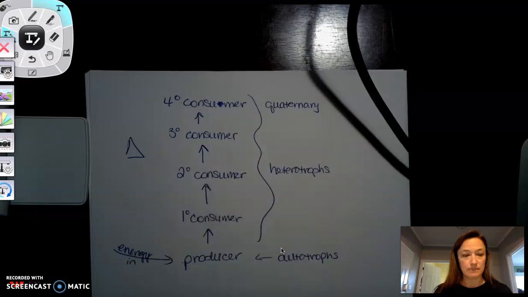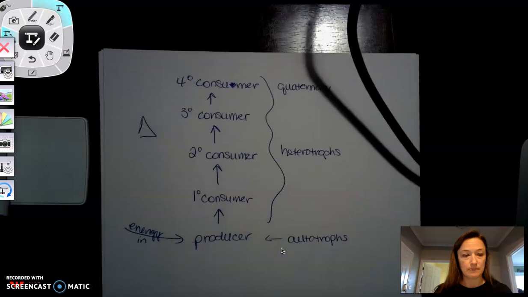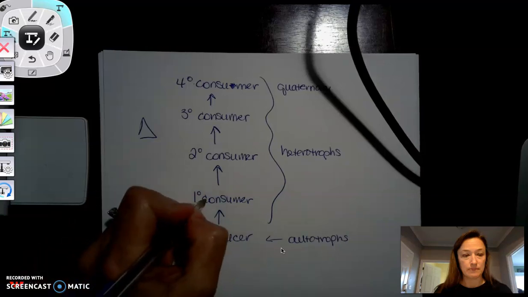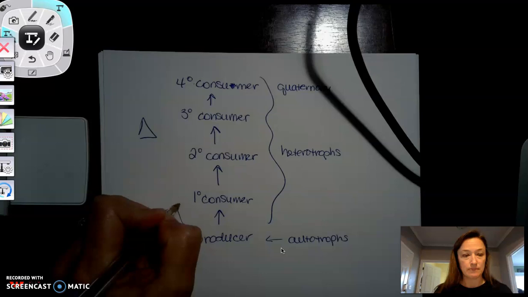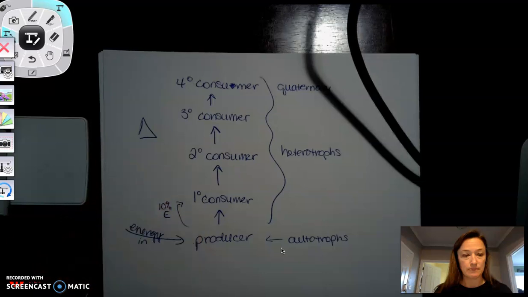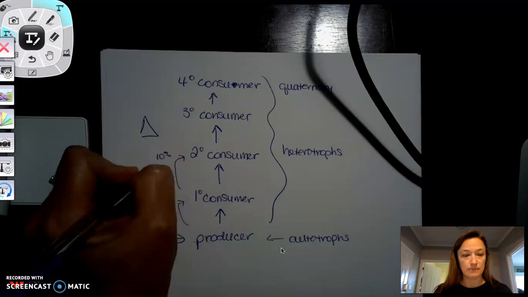I can discuss why food chains are limited in length. All right, this is where we're going to get back to that pyramid of numbers, energy, and all that kind of stuff. When we have this producer being eaten by this consumer, only about 10% of the energy, and we'll use a big E for energy, moves up. However much this gets, only about 10% of that energy moves up.